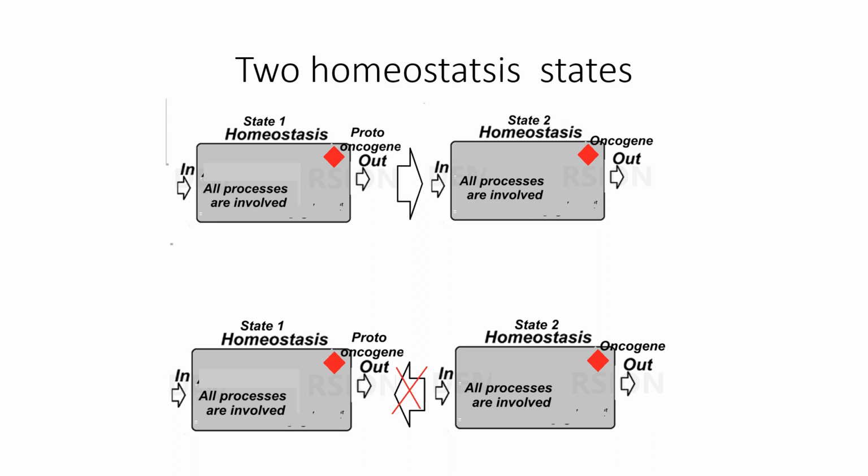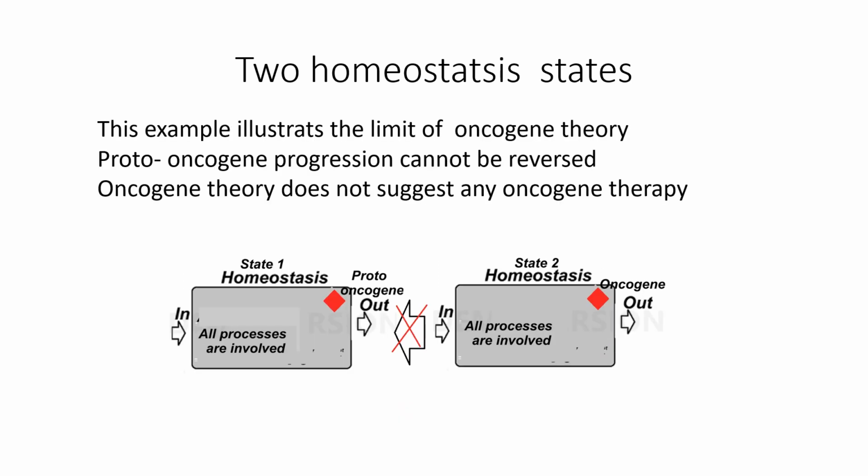is it possible that state 2 becomes state 1, which means an oncogene becomes a proto-oncogene? We know that it's impossible. There are no observations where an oncogene becomes a proto-oncogene. This example illustrates the limit of oncogene theory. Proto-oncogene progression cannot be reversed, and oncogene theory does not suggest any oncogene therapy which might solve this problem.